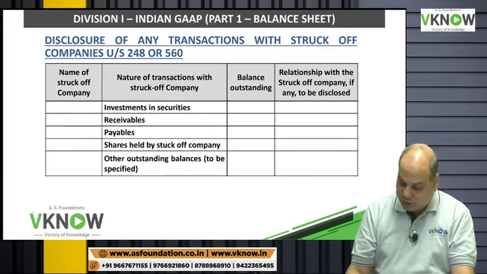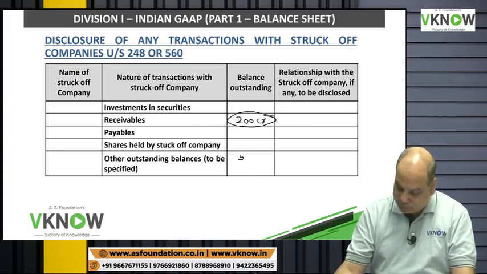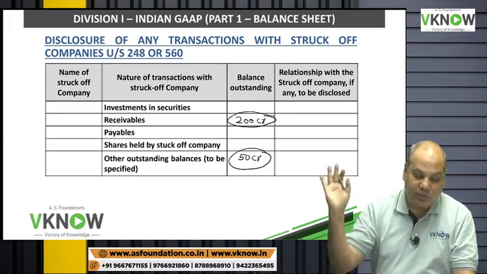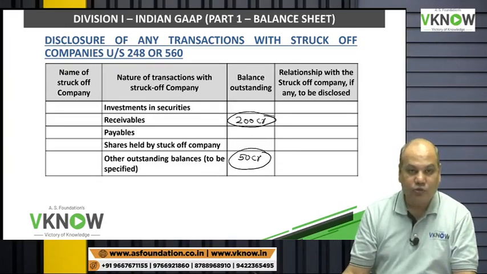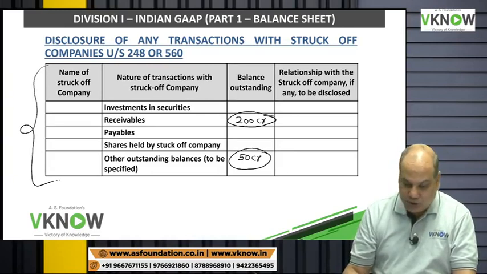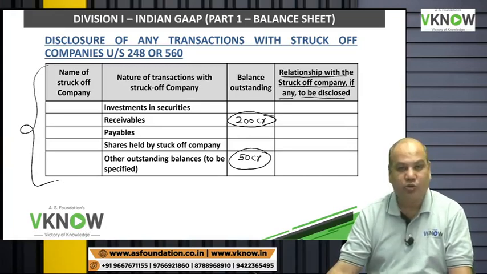If suppose you have to receive 200 crore rupees from a company, 50 crore other outstanding, and that company's name has been struck off, it is a huge risk to your company. So therefore the government now wants you to make disclosure of the relationship with the struck off company, if any.